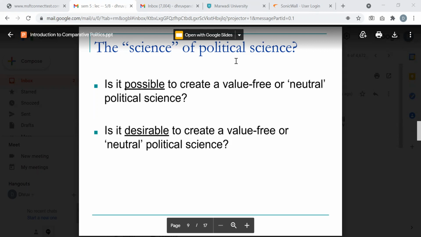What I'm saying is, it is possible but not desirable that it is value free or neutral, because if there is no value, then the positive aspect of it is removed or reduced, and its social implications are hindered, in the sense that well-being is stopped or becomes stagnant over time.